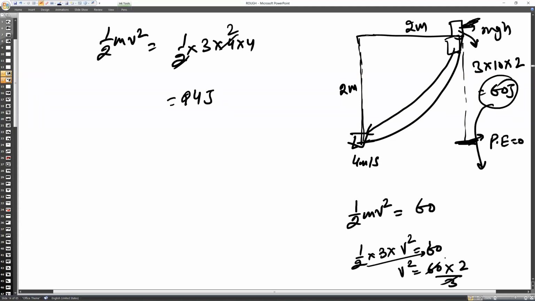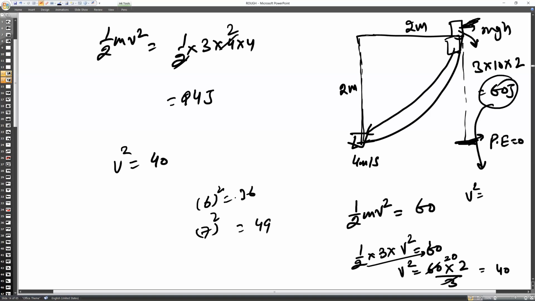You get it? You will get 2 and you will get 40. So v square is 40. And 40 is near the root of 7 and 6. If you take the square of 6 you get 36, and the square of 7 is 49. So since this is 40, v will be approximately 6.5 or something,